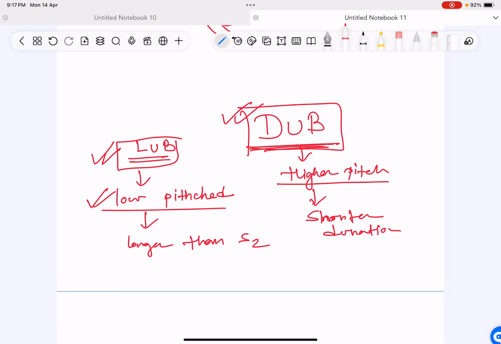Suppose if it was also shorter, then you wouldn't hear it. You couldn't have heard it, right? Suppose I'm just giving a concept. It is low pitched plus it is also short duration. How would you have heard it? So although it is low pitched, it is longer, so that is why you can hear it. And this is high pitched, so obviously you can hear it, but it is of shorter duration.